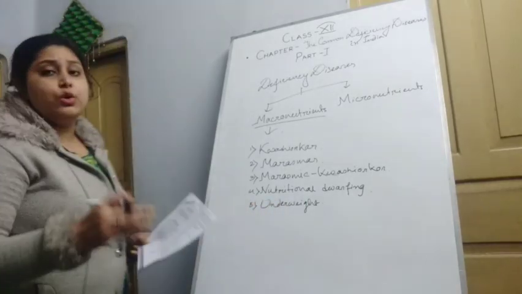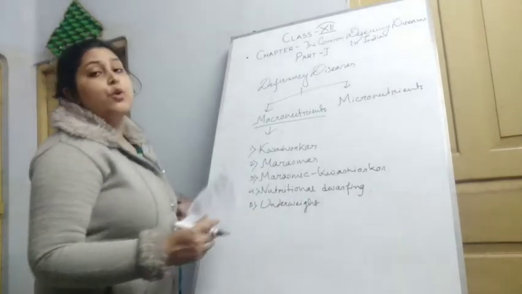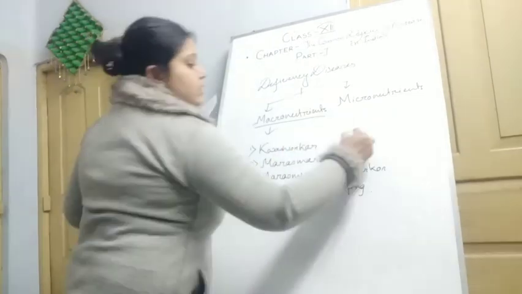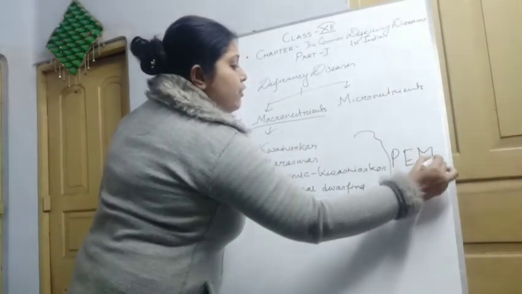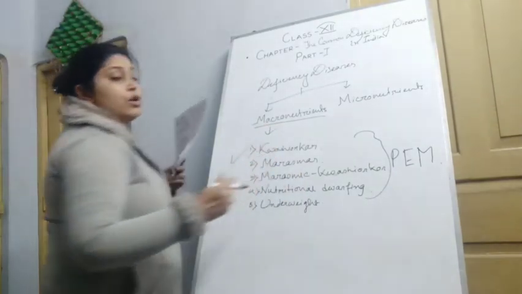Actually, we know these all are protein energy malnutrition. These all are the types of PEM. So the very first we will talk about kwashiorkor.